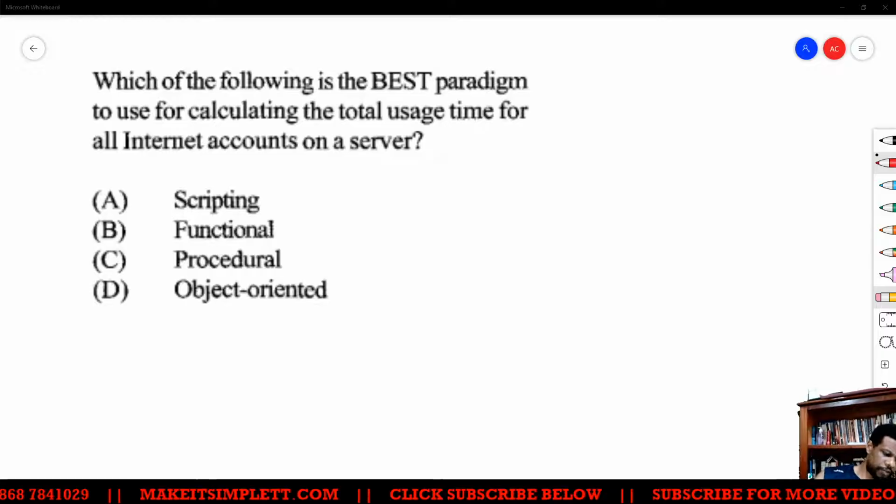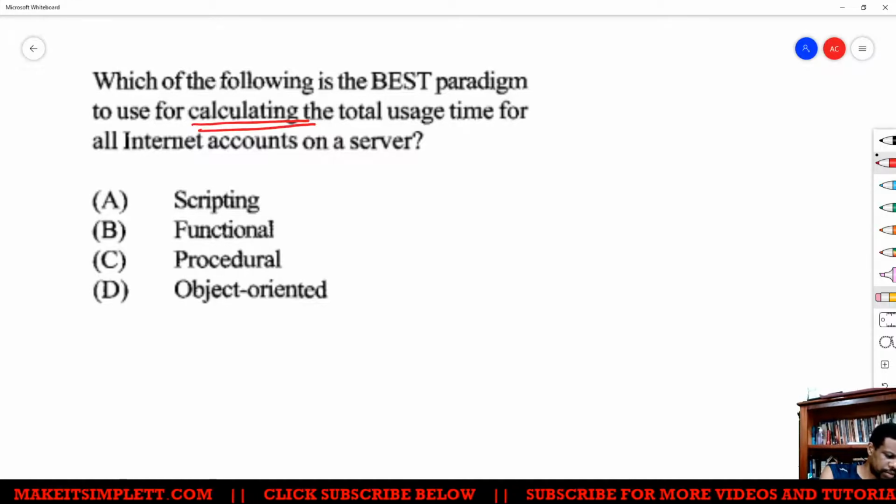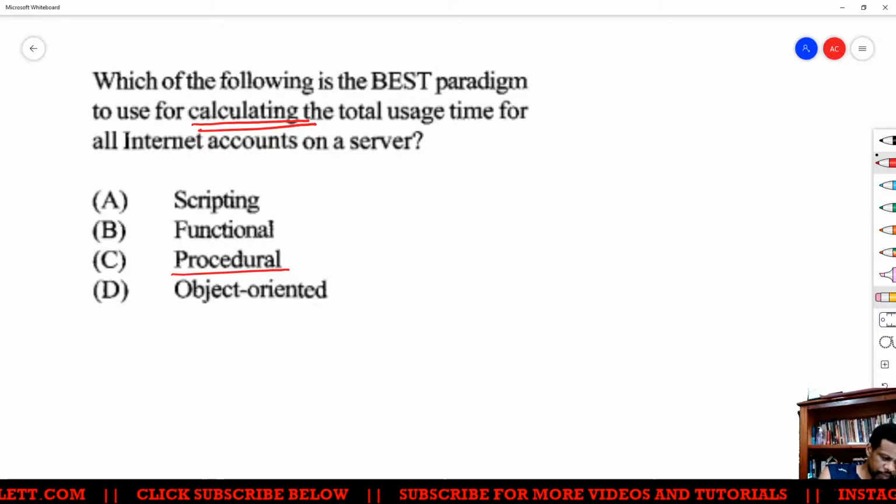Alright, this one is a tough one because anytime you're calculating something, by default, you're supposed to think procedural, right? But they say total usage time for internet accounts on a server.